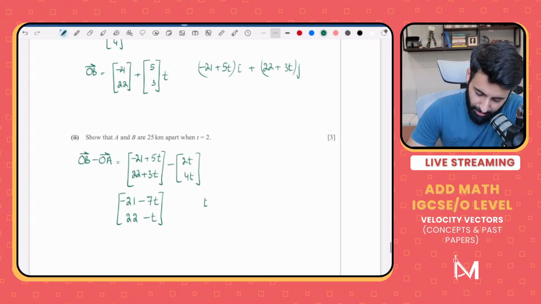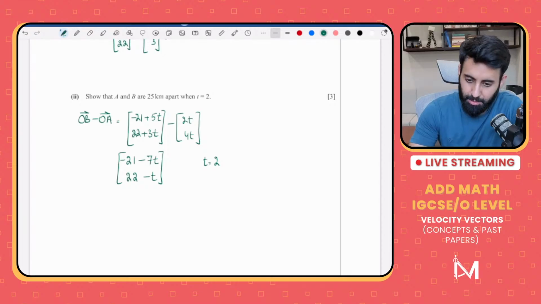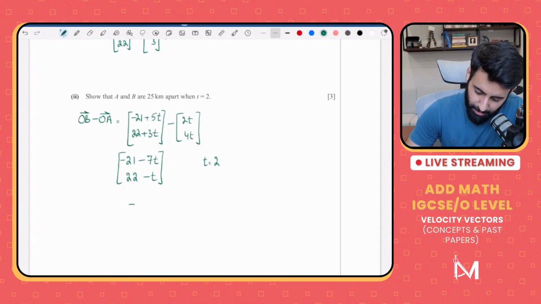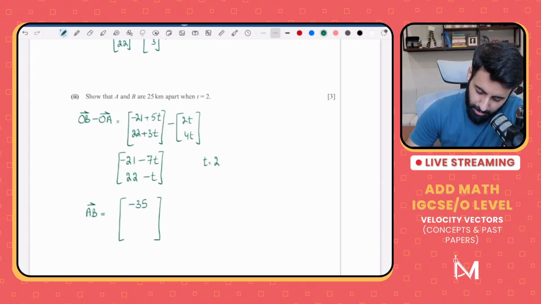Now, what's the value of T? T is given as 2. So if T is given as 2, that means minus 21 minus 7 times 2, that's equal to minus 35. Okay, so we are basically finding out the vector AB, and then we'll take its magnitude to find out the distance. And then 22 minus 2, what's that equal to? That's equal to 20.